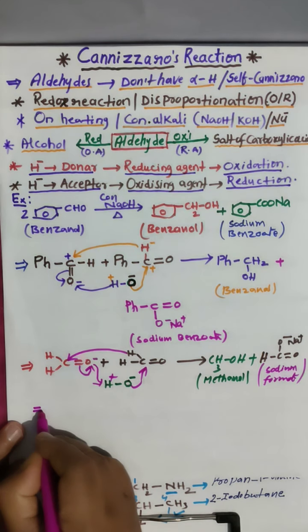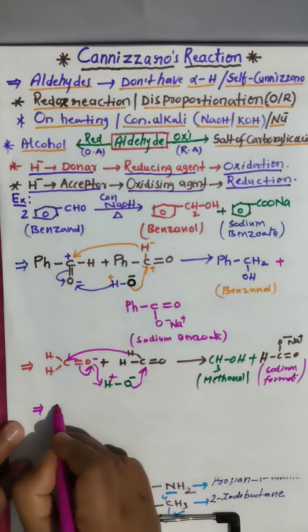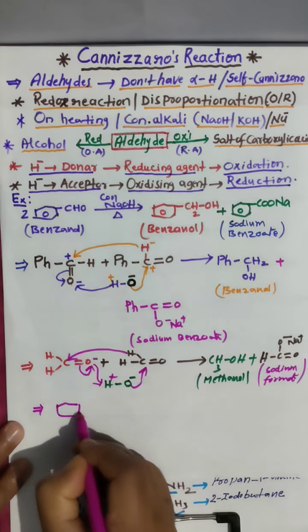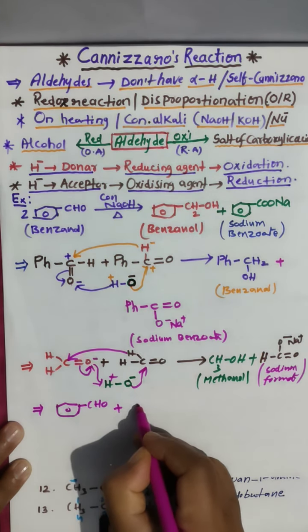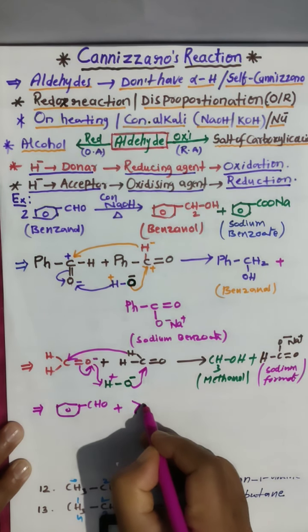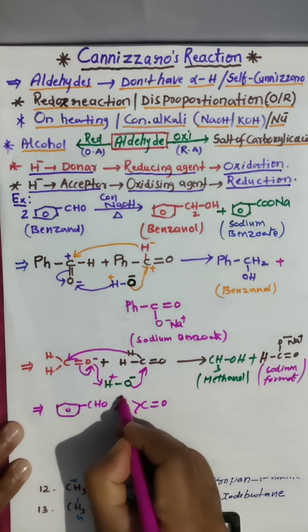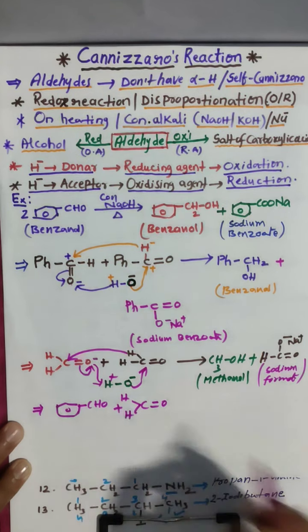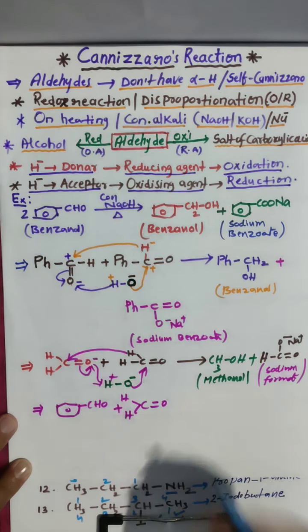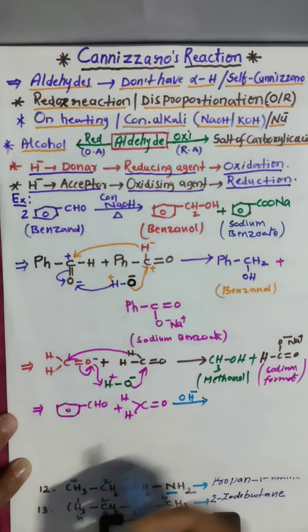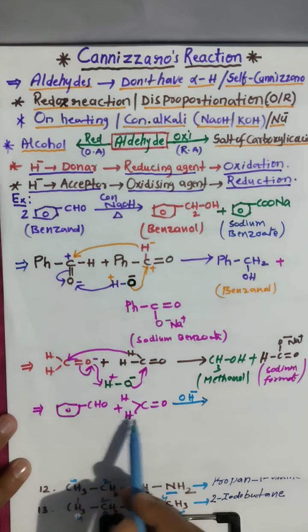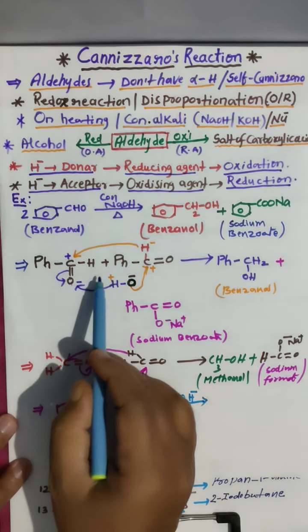Similarly, crossed Cannizzaro also you can do. Take benzaldehyde, add formaldehyde. You have to do this in the presence of OH minus. This is crossed Cannizzaro. Same is there.